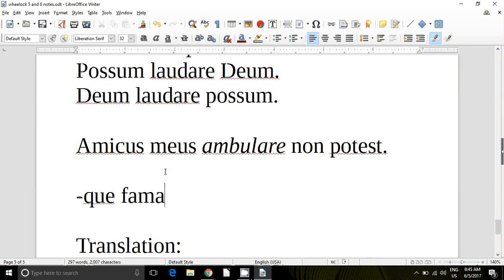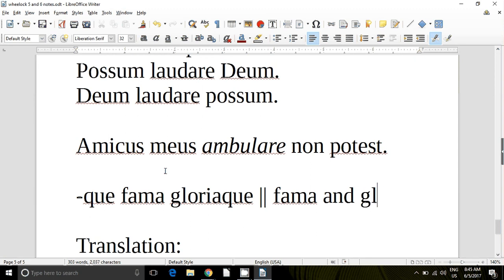The example he gives is fama gloriaque. So you can say fama gloriaque instead of fama et gloria. These two are equivalent statements. Fama gloriaque, or you could have said fama et gloria.